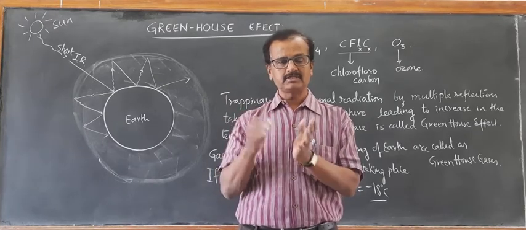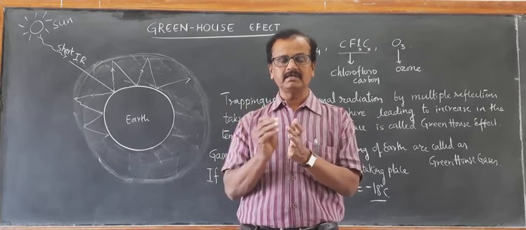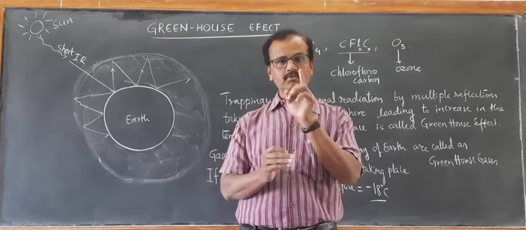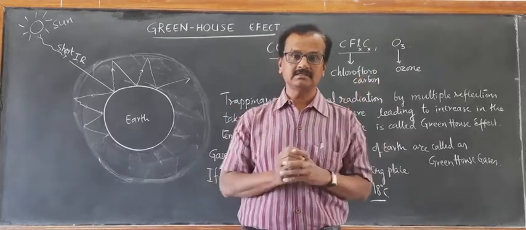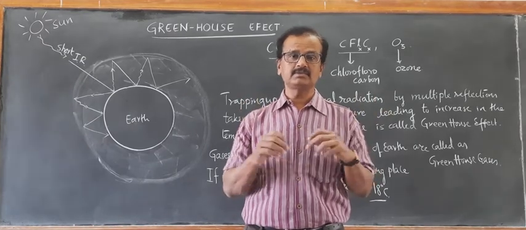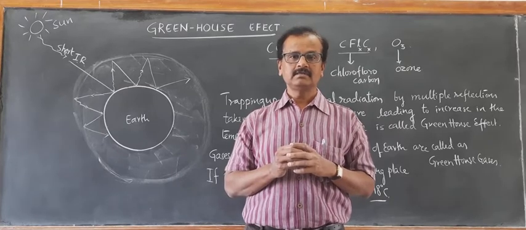It is estimated that in this century, up to about 2050, the temperature of the earth will increase from 1 degree Celsius to 3 degrees Celsius, which is going to be very alarming, very, very dangerous.